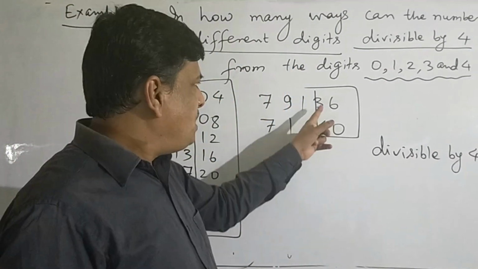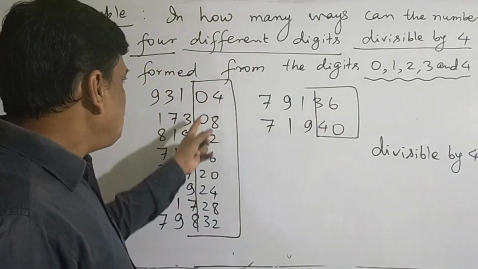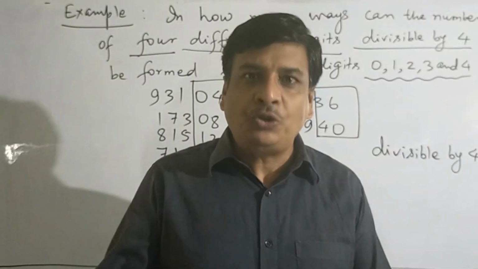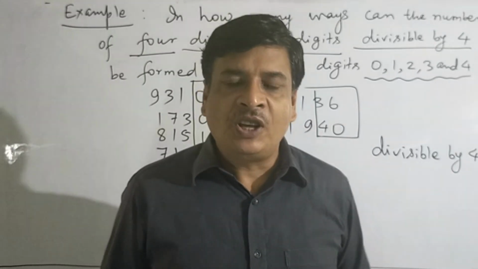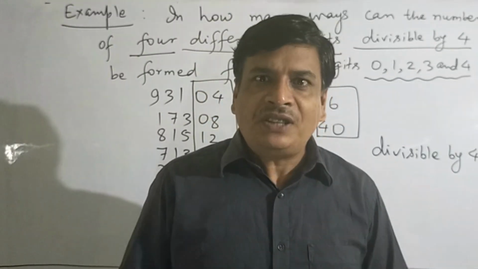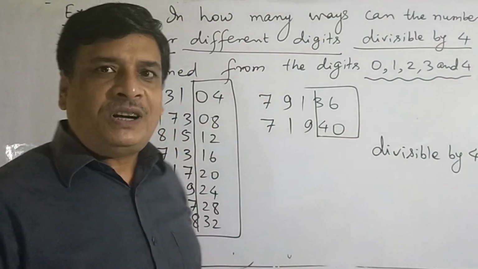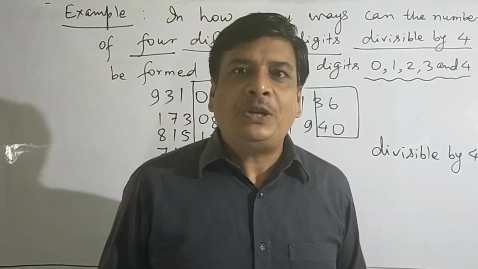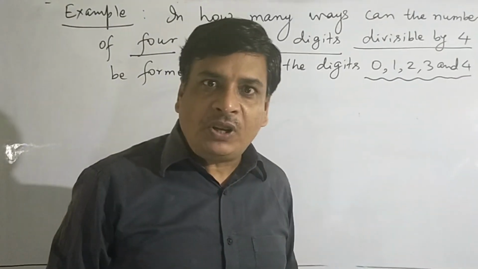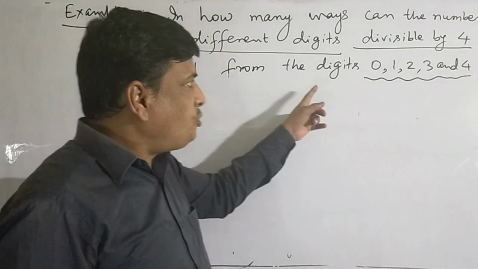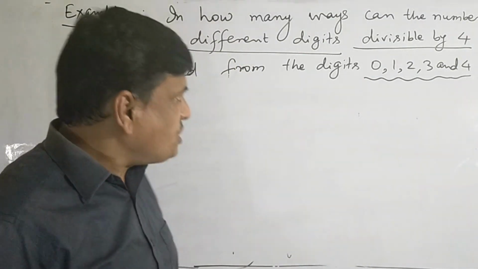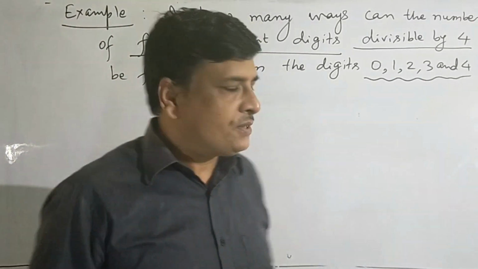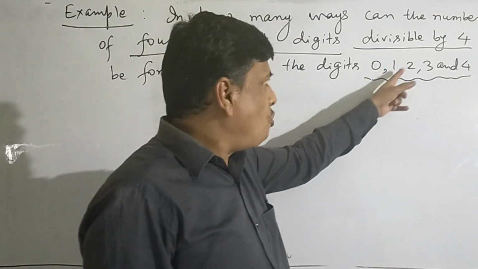40 is divisible by 4, 36 is divisible by 4, 4, 8, 12. So the deciding factor is the last two places. If we form a number from the tens place and unit place and that number is divisible by 4, then whatever be the numbers taken at the 100 place and 1000 place, the resulting number will also be divisible by 4. From these examples, we get an idea how to count those numbers which are divisible by 4. The numbers are of 4 different digits formed from the digits 0, 1, 2, 3 and 4.